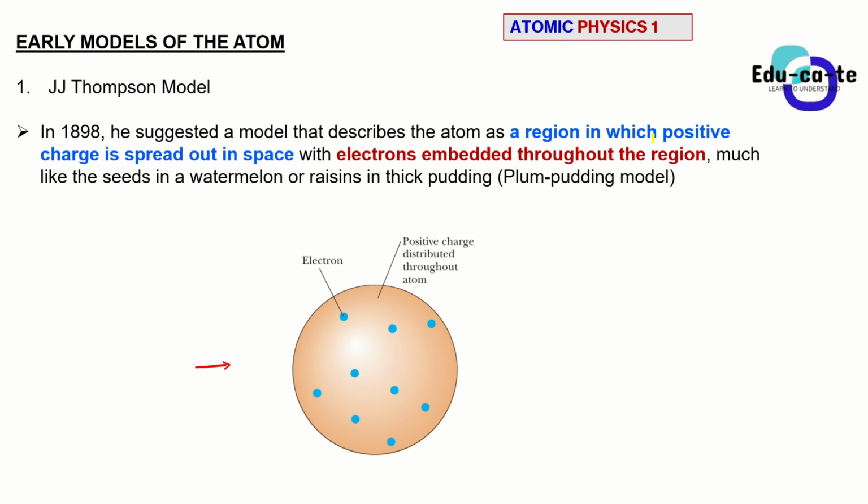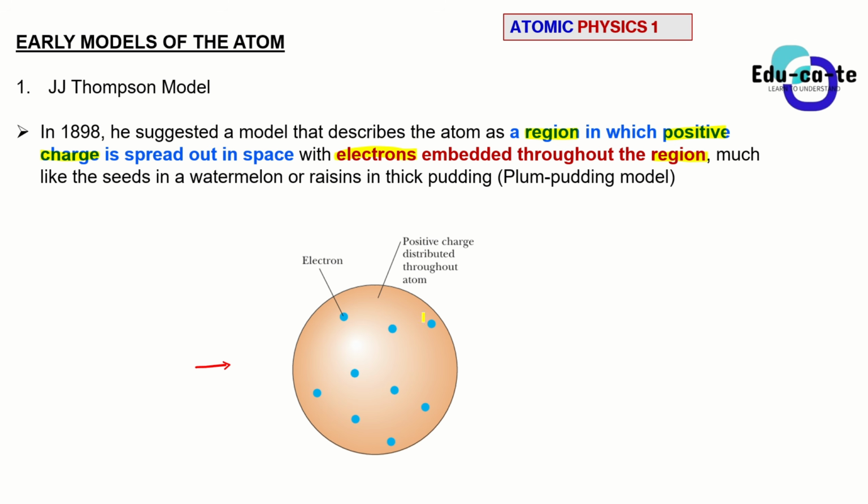His atom was focused on the presence of many positive charges, spread out in a spherical shape. And then there are electrons embedded throughout this region of positive charge.